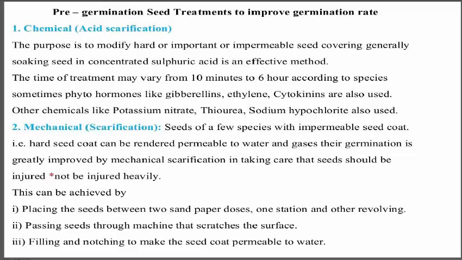Next is mechanical. Seeds of a few species have impermeable seed coats; the seed should not be injured, as it has a hard coating. This can be handled by placing the seeds between two sandpaper discs, one stationary and the other revolving, passing seeds through a machine that scratches the surface, and filing and notching to make the seed coat permeable to water.